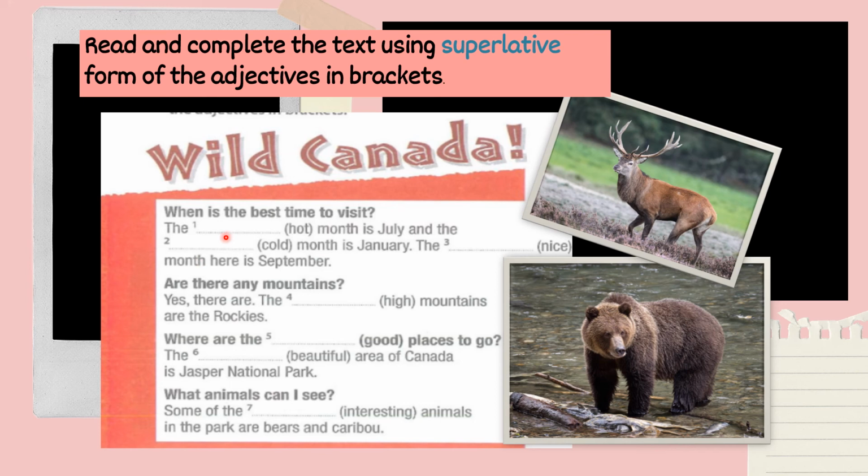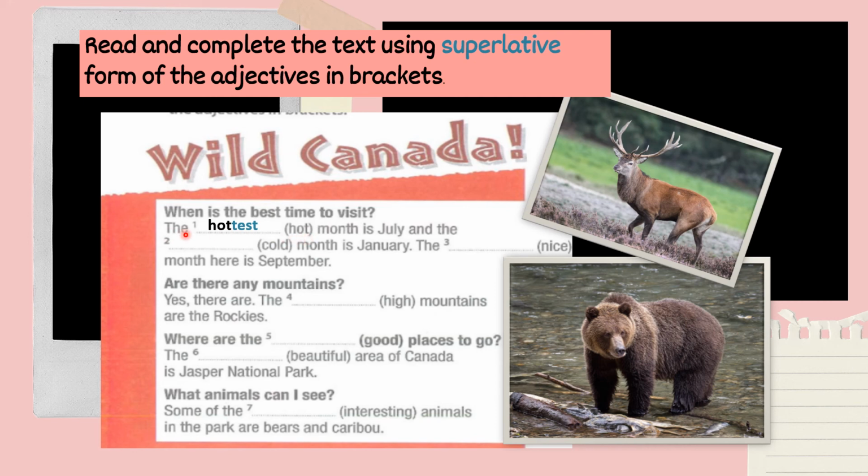Have you completed the text? So now let's check the answer together. So, what is the answer for number 1? Okay, number 1, hot. The hottest.